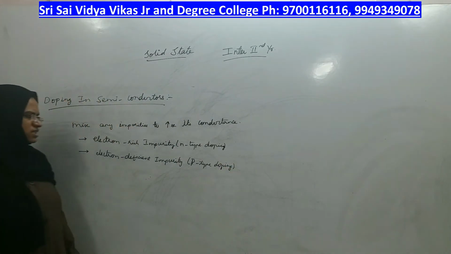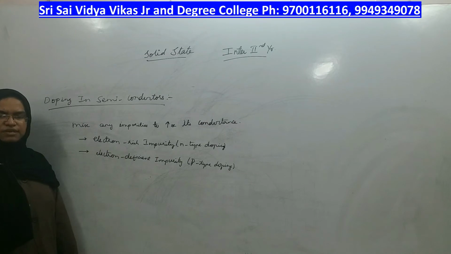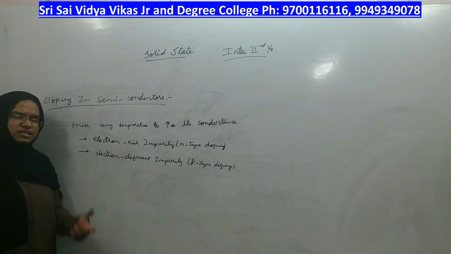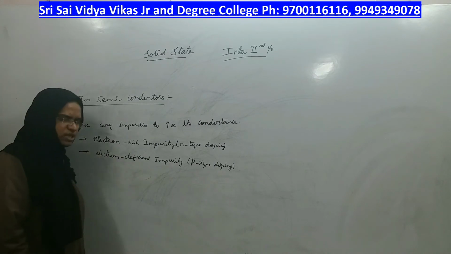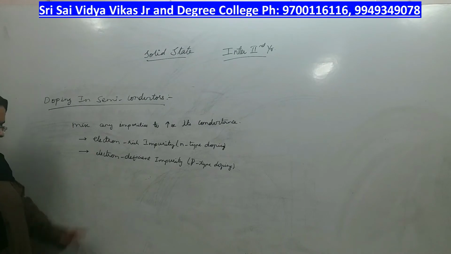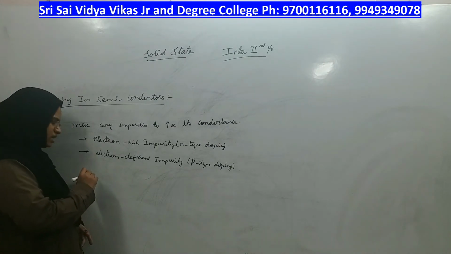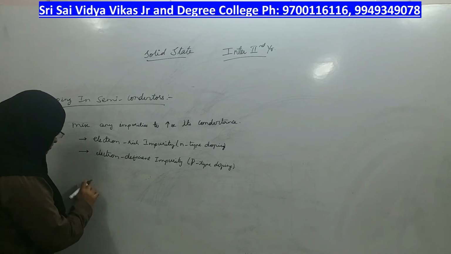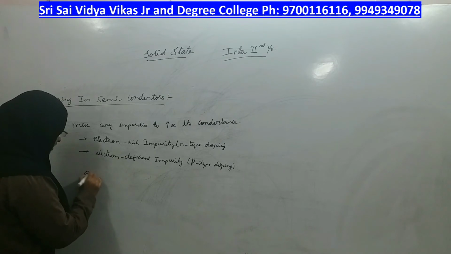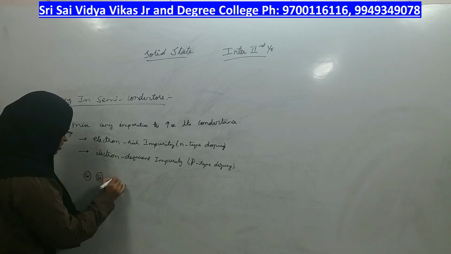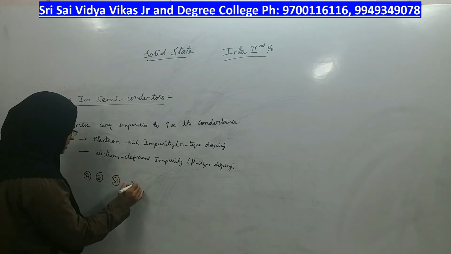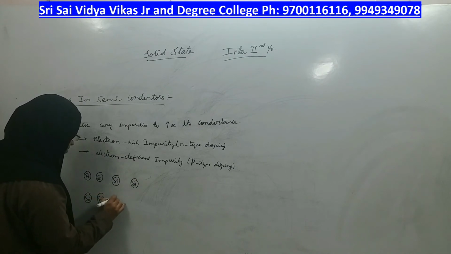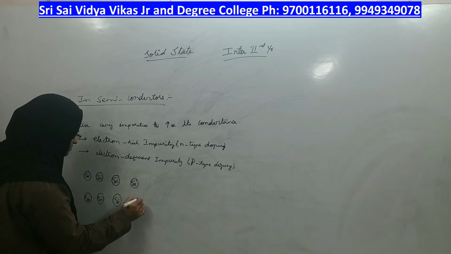Right? Let us study each and every type of doping separately by taking an example of a semiconducting element like silicon or germanium. These two elements fall under semiconducting substances. Let me take a crystal lattice of silicon in which all the silicon atoms are compactly arranged. As it is a solid, it must have a compact arrangement of silicon atoms side by side, right?